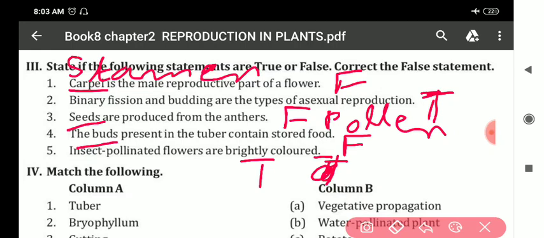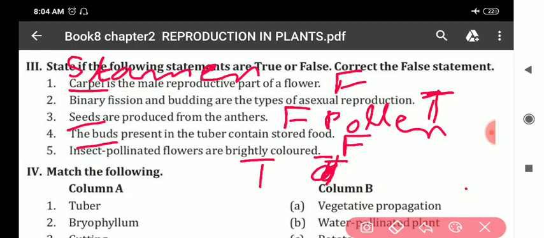Then second, binary fission and budding are the types of asexual reproduction. This is true. Next, third, seeds are produced from the anther. This is false. Instead of seed you have to write pollen. Pollen are produced from the anther. Next, the buds present in the tuber contained store food. This is false. And instead of buds you have to write underground stem. Underground stem.